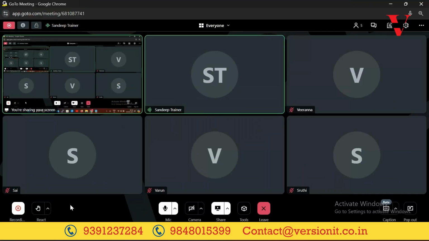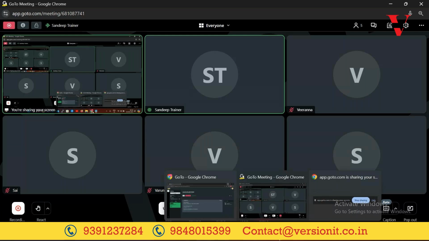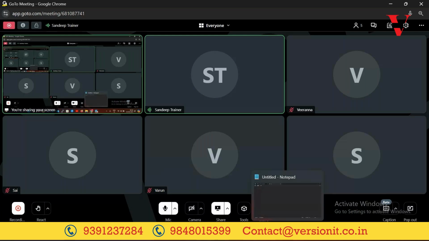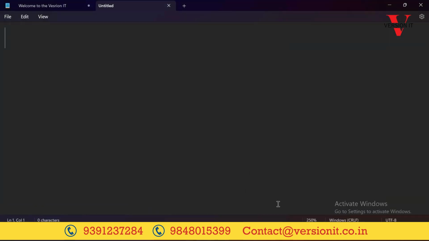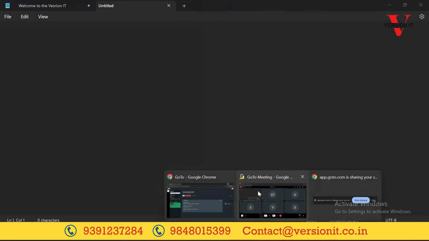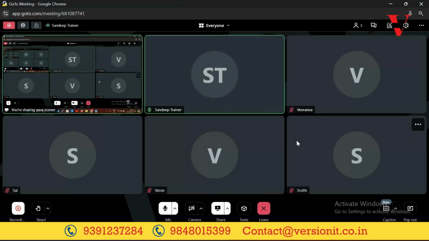So what we have discussed in the previous class, a quick recap. Servers, already discussed. Red Hat family and Debian family. And I asked you to create an account in AWS, right? Yes, created. Done. So everyone created an AWS account.